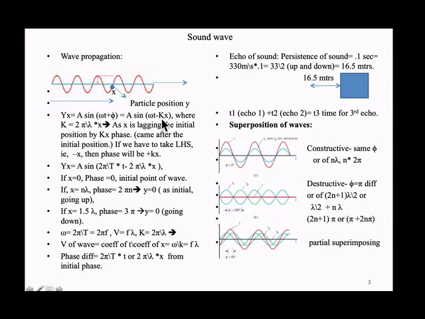So this is 2 pi by lambda, this is 2 pi by T. When I do lambda by T, it means f lambda. Omega is 2 pi by T, and what is velocity? f lambda. And k is 2 pi by lambda. So when I take omega by k, it comes to f lambda. So the coefficient of t divided by the coefficient of x, omega by k, will give us the velocity of the wave.